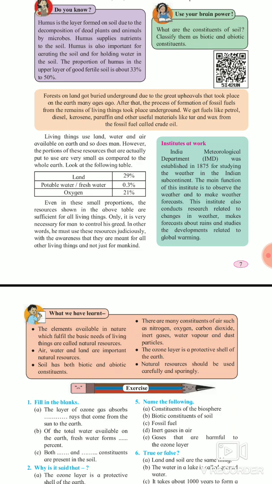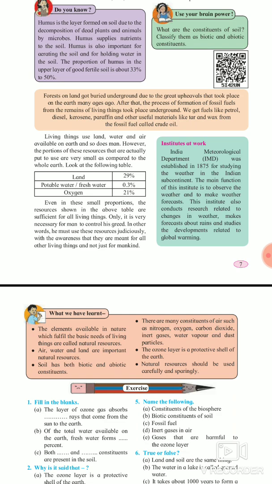Only it is very necessary for man to control his greed. Meaning we have to control our requirements. We have to conserve our water. We have to try to make air fresh, meaning we have to cause less pollution. For conservation of water, we have to recycle wastewater. We have to use water carefully. We should not waste water, and we should use land and fossil fuel according to our need only. We should not waste them.